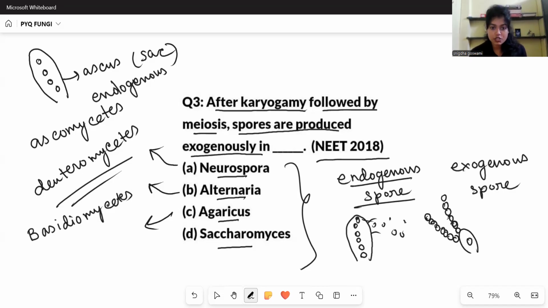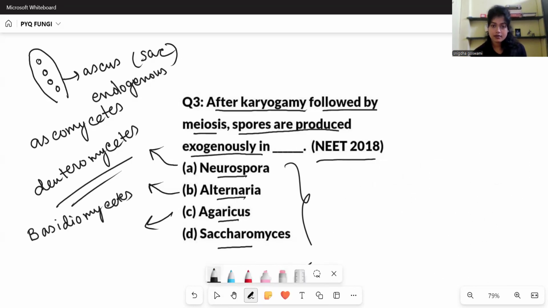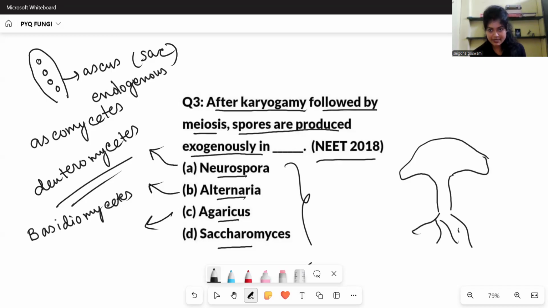So what is the structure of the basidiomycetes and the spores of it? Let's see. So the basidiomycetes have a special fruiting body. This is the mycelium. So this is the fruiting body known as basidiocarp.